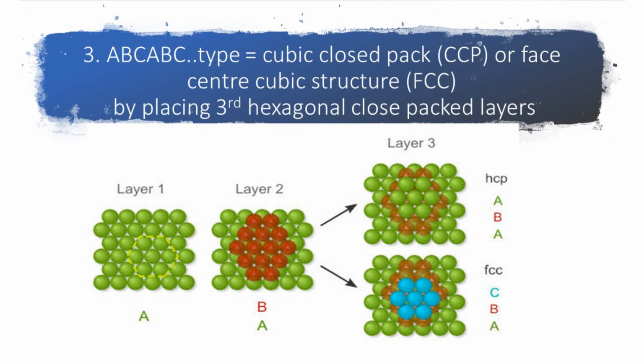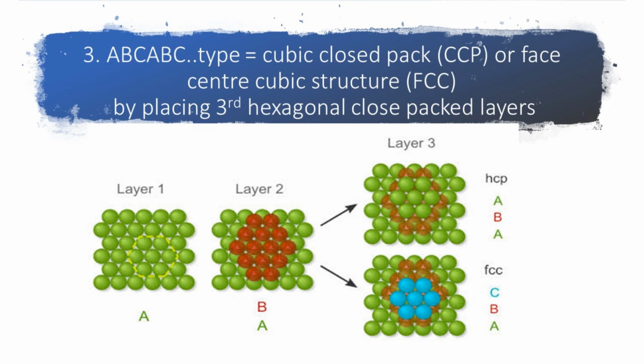Now students, in third type, that is three-dimensional close packing by placing third hexagonal close packed layer, we have to study this now. Again, there are two ways of placing the third hexagonal close packed layer on the second layer.